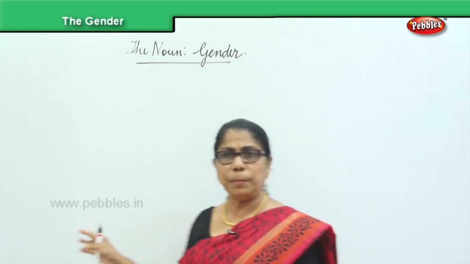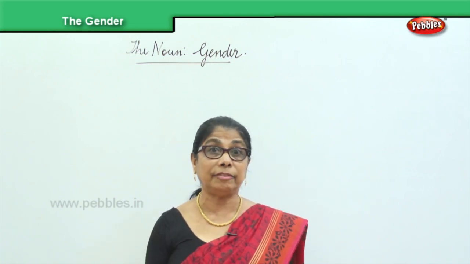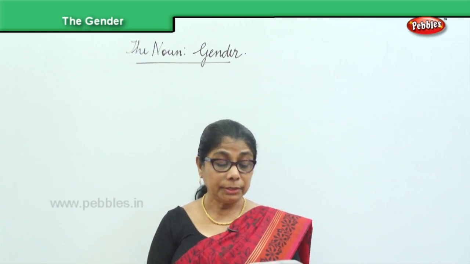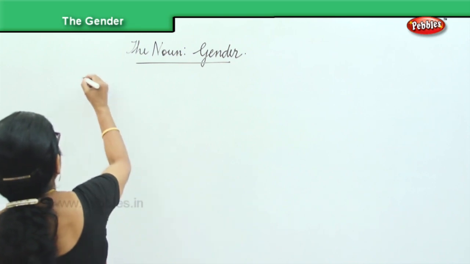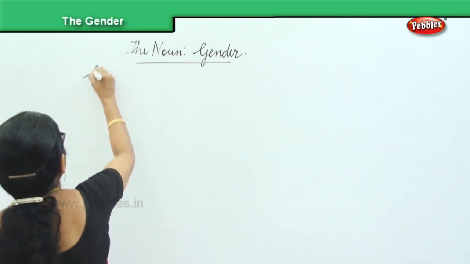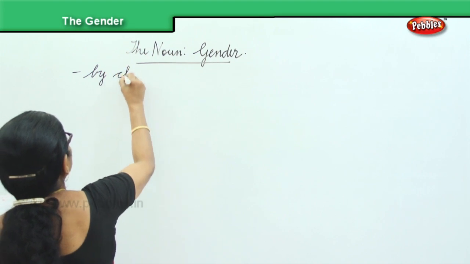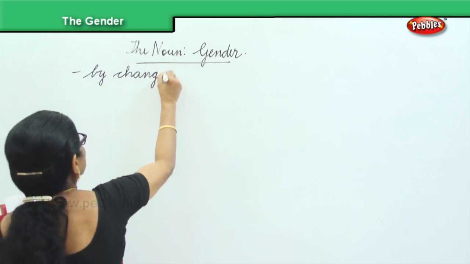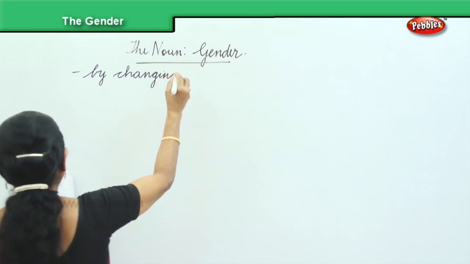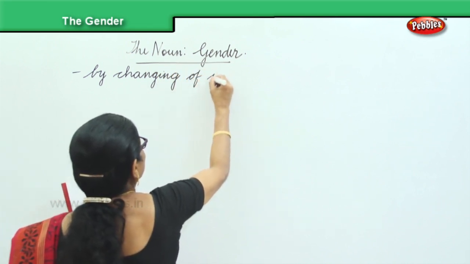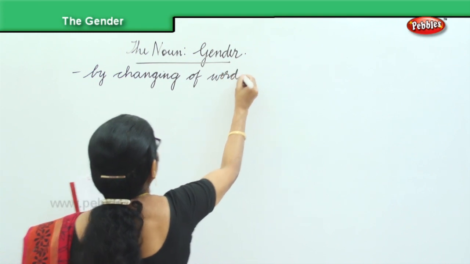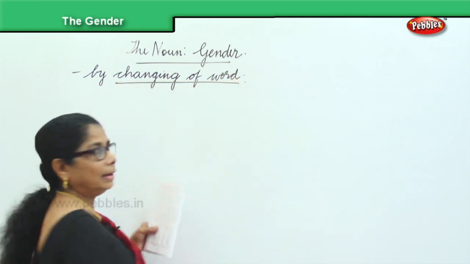In forming the feminine gender, you have to change the word itself. So there are some things that we've got to be very careful about. By changing a word, we're going to form the feminine gender. That's what we are going to do. Changing of word, we're going to form the feminine gender.